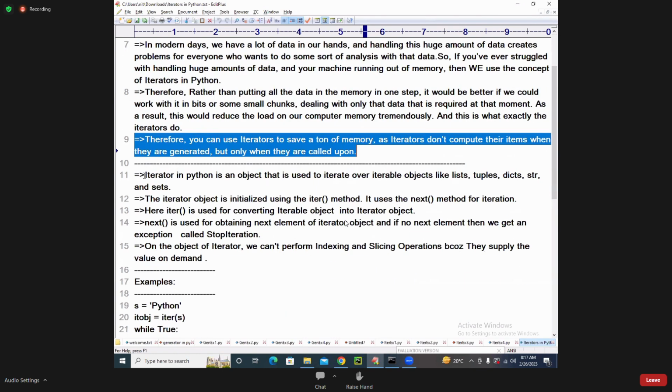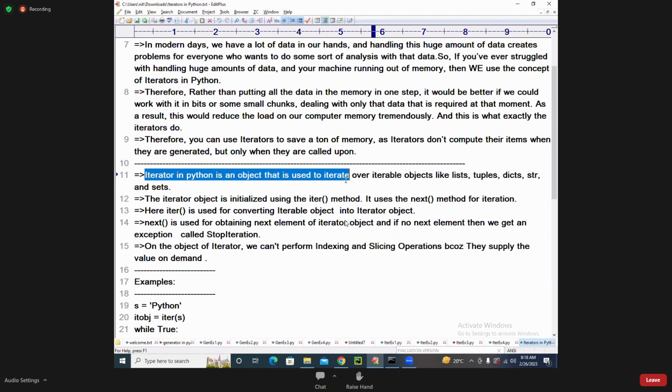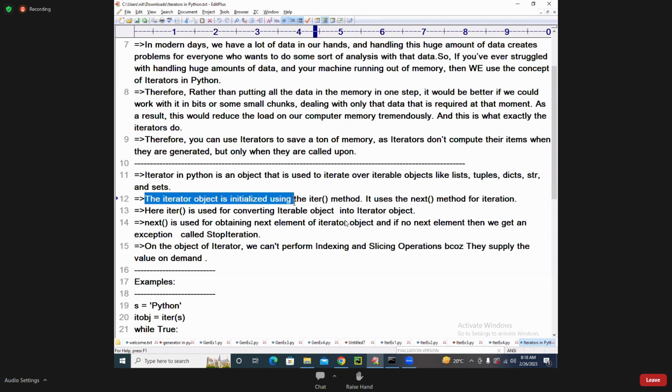So an iterator in Python is an object that is used to iterate over iterable objects like lists, tuples, dicts, strs, and sets. You can convert only iterable objects into an iterator, not everything. An iterator object is initialized by using the function called iter. The iter function is used for converting your iterable objects into an iterator object. It uses the next method for iteration and to get the value in the iterator object.